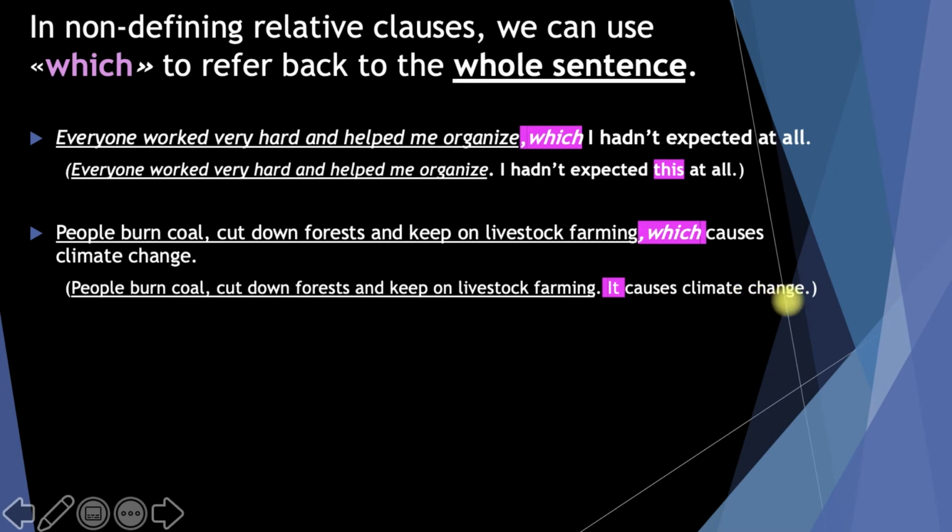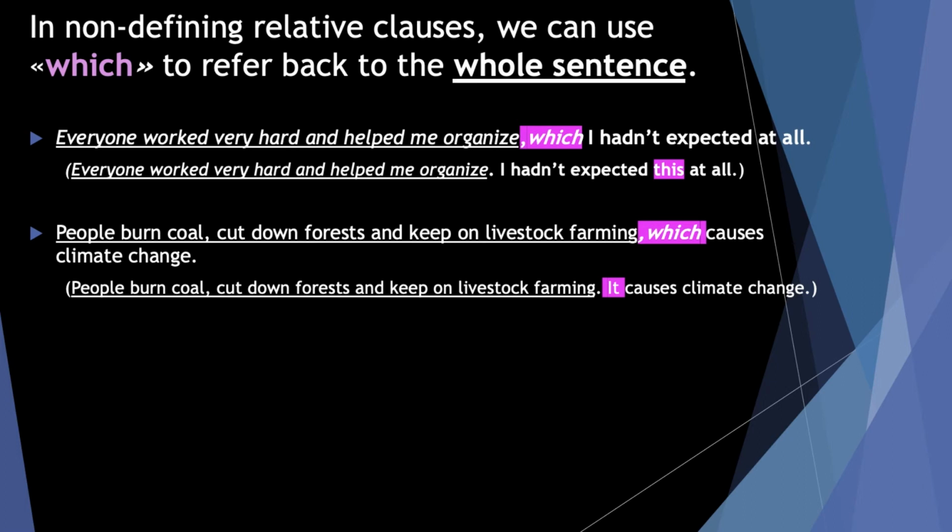Here you see we can also follow with a verb after which, okay? In the first example, there was another subject, I, which I hadn't, we said, and here we can say which causes, because we can form a cause and effect relationship here, okay? The cause is people burn coal, and the effect is it causes climate change.